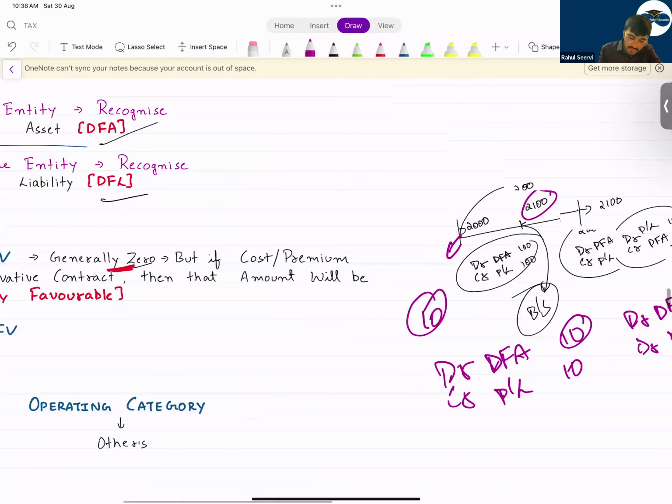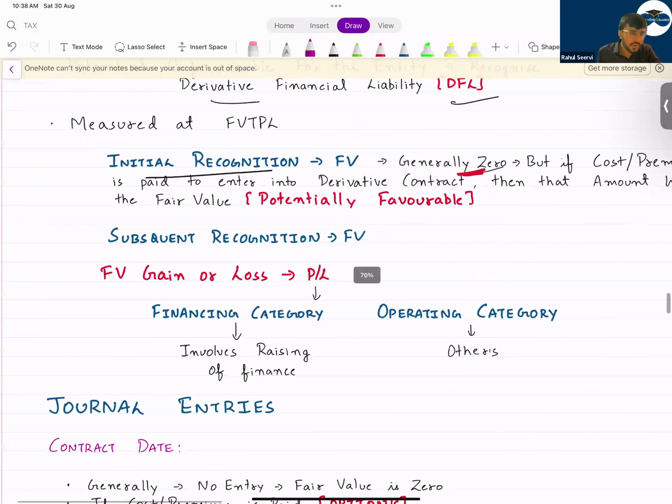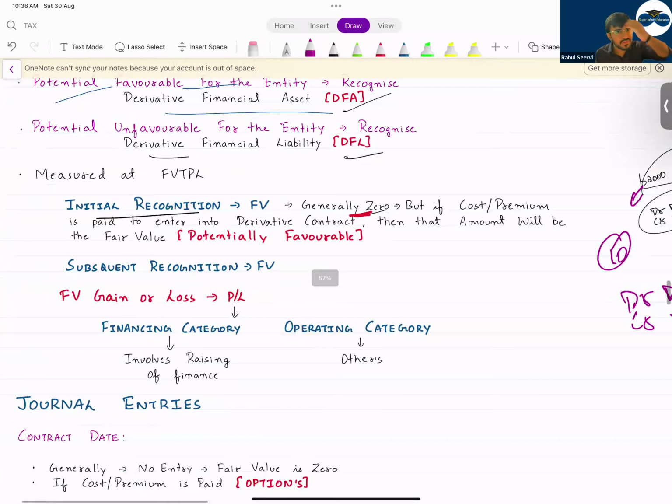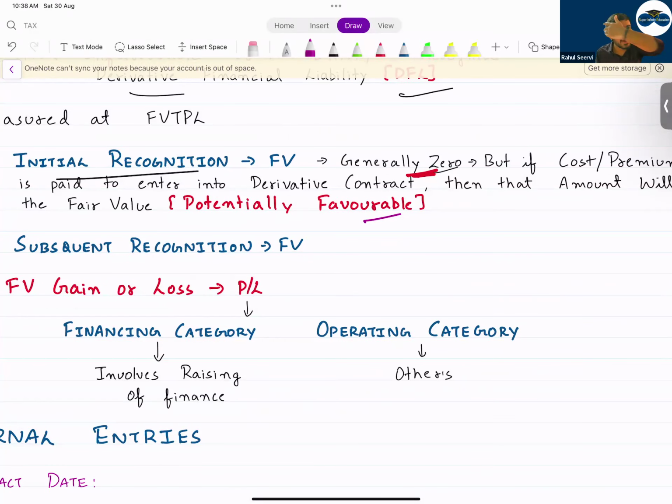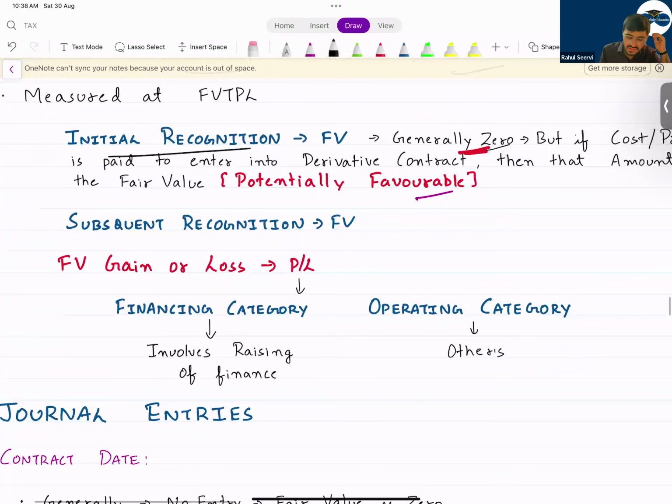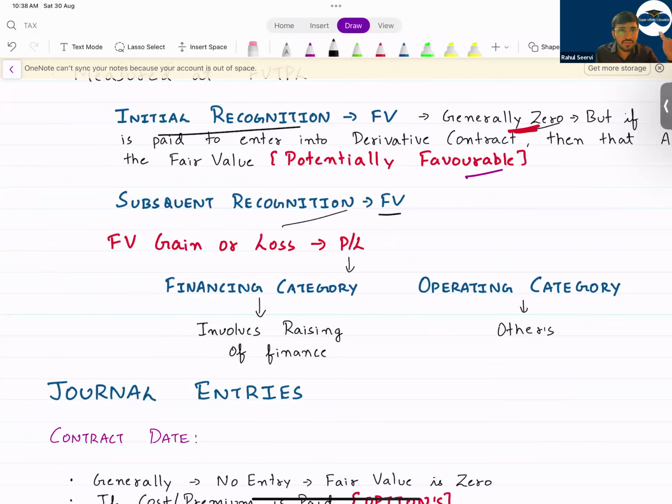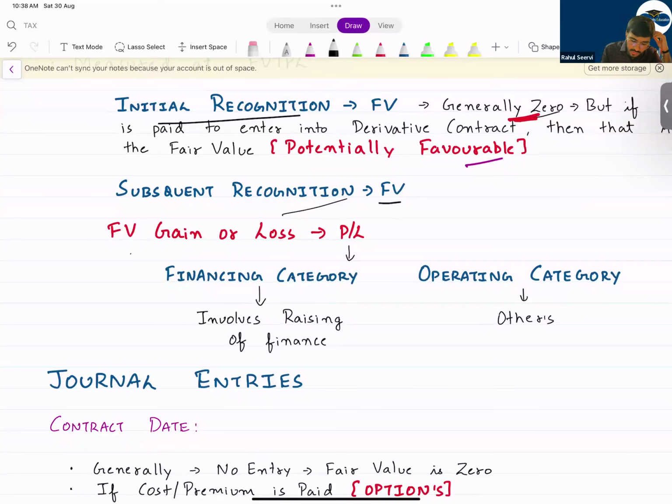See here now. Potential favorable, you have to record if some premium is paid in case of options. In your exam, directly the value will be given if the question is there. Now, subsequent recognition, that is at fair value. I mentioned derivative accounting will follow fair value through P&L only. Understand that. So, gain or loss.